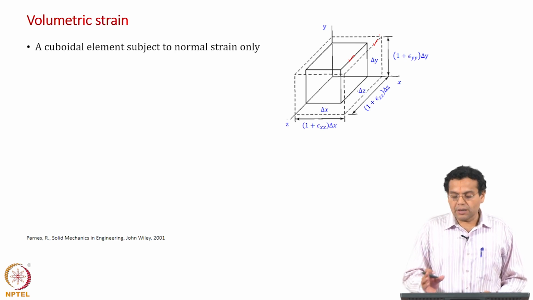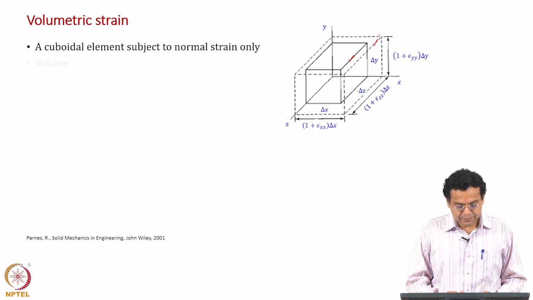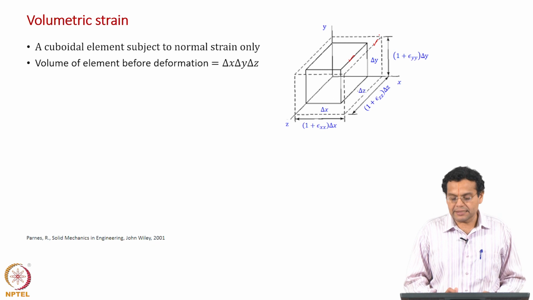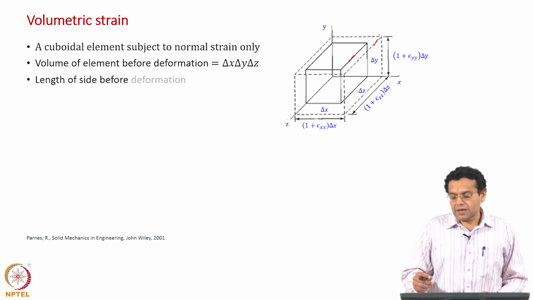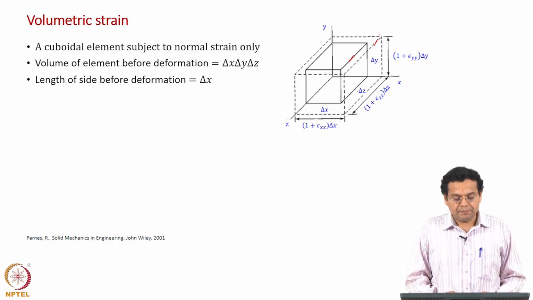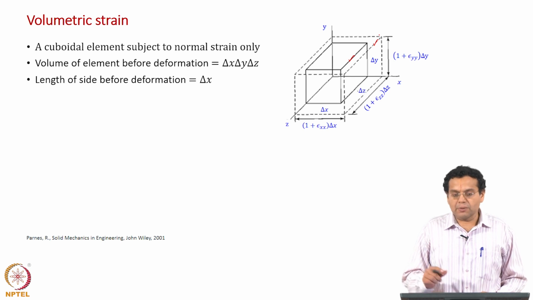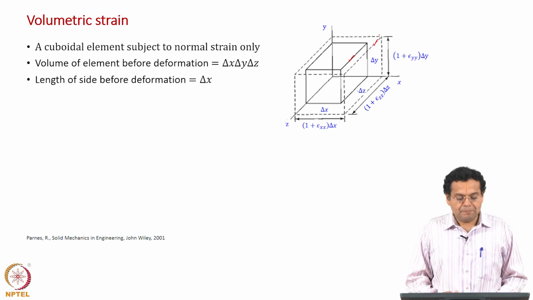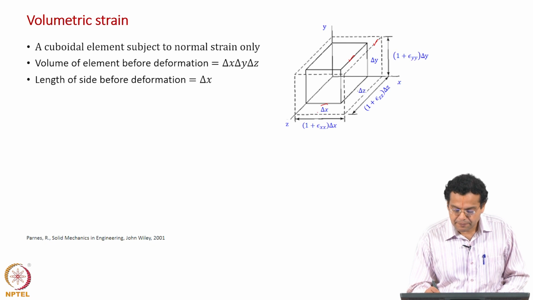So, we are considering a cuboidal element of lengths delta x, delta y, delta z. The volume of element before deformation, just a cuboidal volume. So, multiply all the lengths delta x, delta y, delta z. Now, we have to find out the changed volume, the new volume, the volume in the final state. How do we find out? It remains a cuboid. So, if we find out the lengths, we multiply all the lengths of each of the side. The length of the side before deformation is delta x.